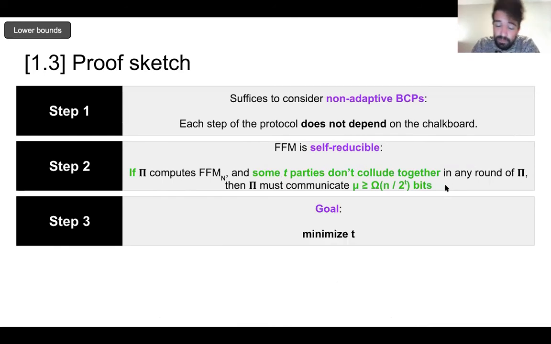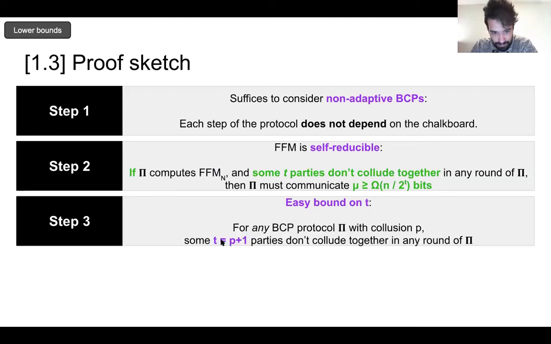So the goal now, obviously, is we'd like to find the smallest T possible for which this is true, and this will give us the best possible lower bound. So here's an easy bound on T. We know that we can find T equals P plus 1, right? We know we can find P plus 1 parties that don't all work together in the same round for any of the rounds, because by definition of collusion P, at most P people work together in any round. This is just by definition.